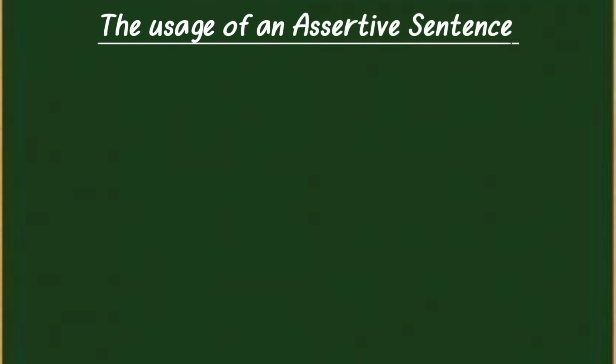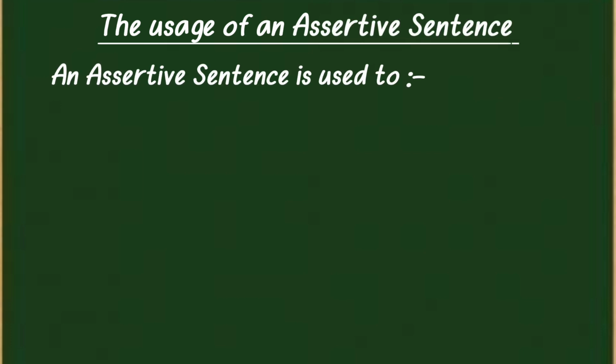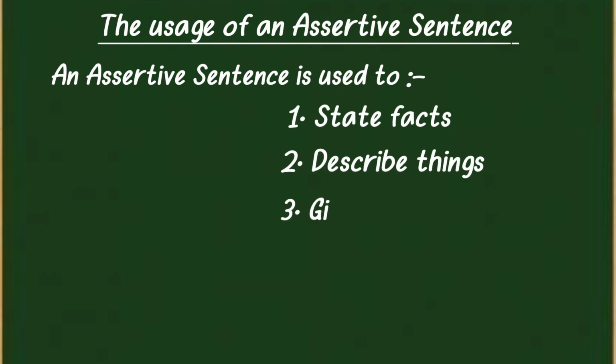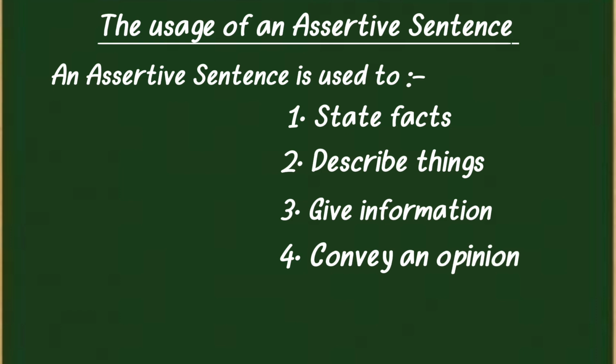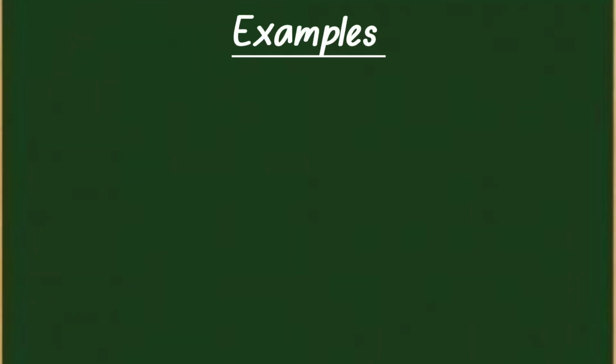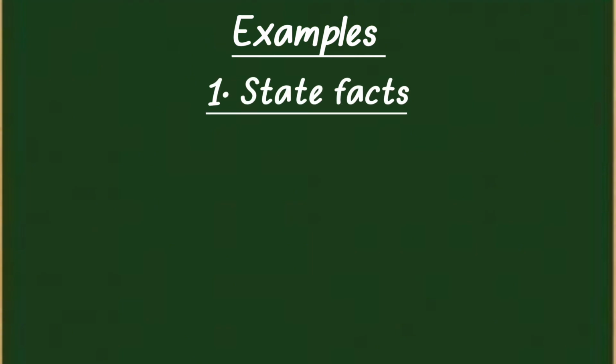An assertive sentence is used to state facts, to describe things, to give information, and to convey an opinion. So, for these purposes, an assertive sentence is used. We will now discuss all the purposes with examples so that it becomes clear to us. Number 1, an assertive sentence is used to state facts.